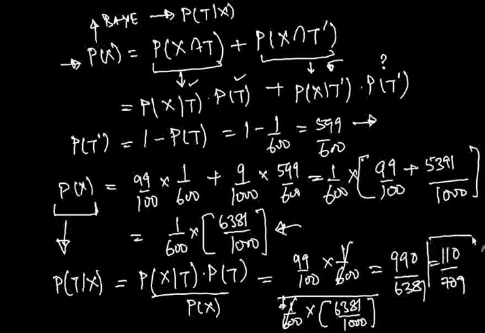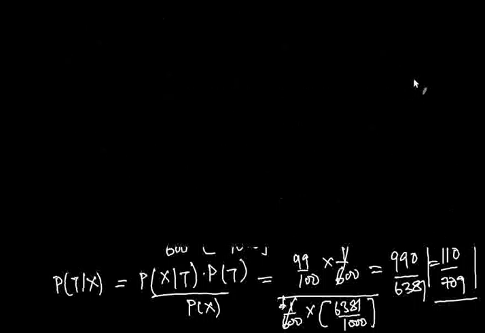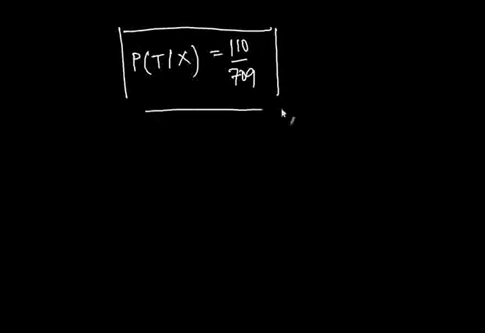Now I have not done any of these calculations in my head, so don't freak out. I used a calculator, and you can check the calculations on your own. But the answer to our question is that if you take an X-ray of a random person in this city, and the X-ray says yes, this person has TB, then the probability of him actually having TB is 110 by 709, right? So that's the answer to our question.